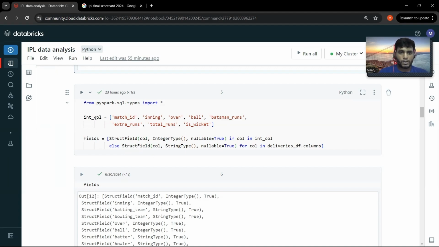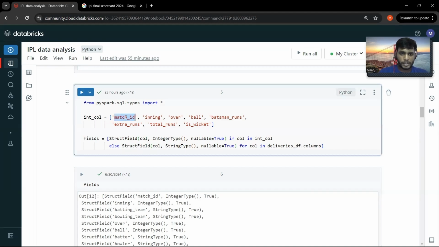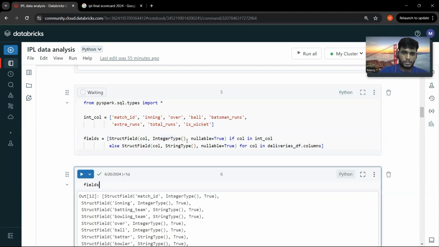If the column matches match id, innings, overs, balls, batsman's run, extra run, total run, and is wicket, then it's an integer type. That is the condition I have given here. Else it goes to this part. So let me run this.